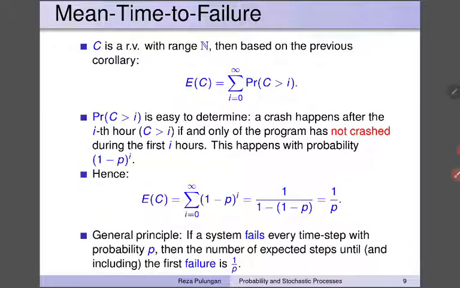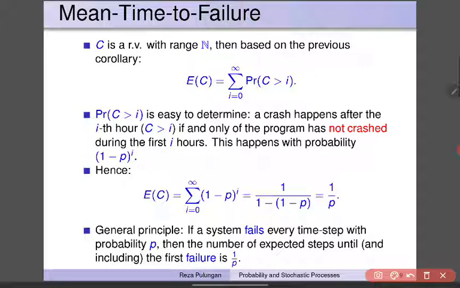This is actually quite easy to determine. A crash happens after the ith hour, namely C is larger than i, only if the program has not crashed during the first i hours. And this happens with the probability, well, the probability that in the first hour it does not crash is 1 minus p. In the second hour also 1 minus p, and so forth. And because we have i hours, this is equal to (1 minus p) to the power of i.